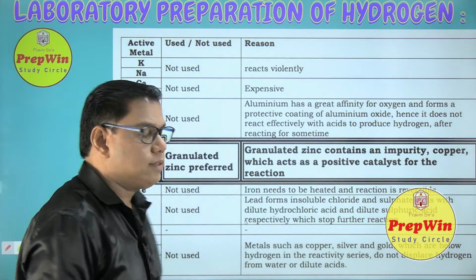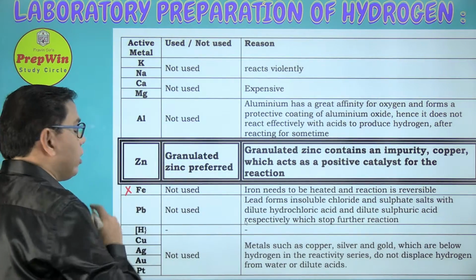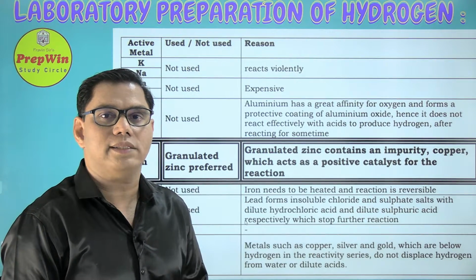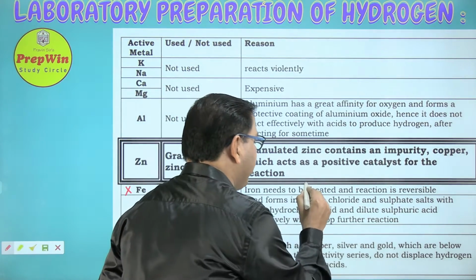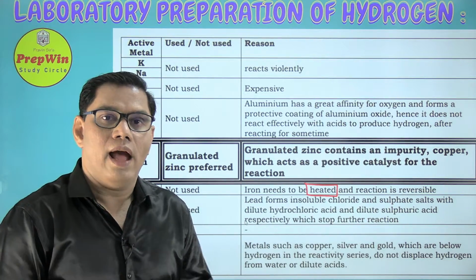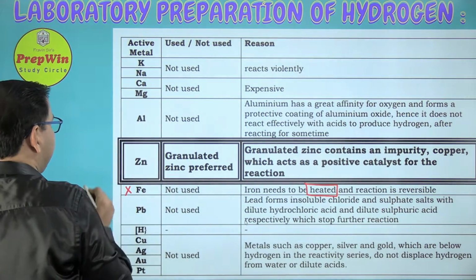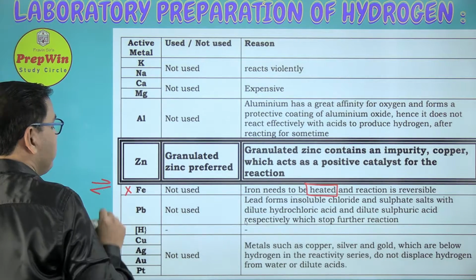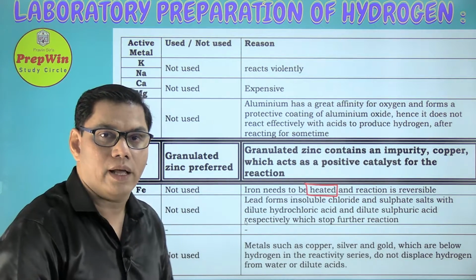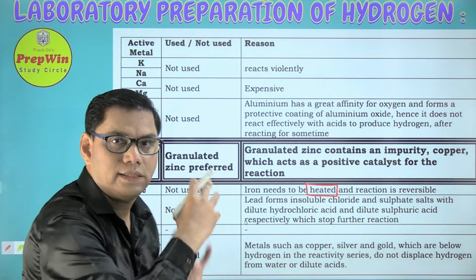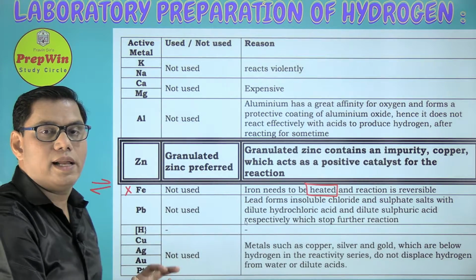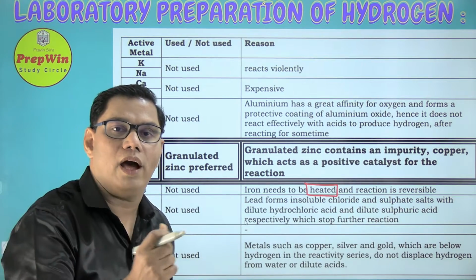Now let us discuss why iron is not a good option. There are two problems with the iron. Problem number one is that it requires a lot of heating. A lot of energy is wasted in heating the iron. And the second problem is that this reaction with iron is a reversible reaction. You come back to the starting point. Instead of getting hydrogen gas, instead of moving forward, you come back to the starting position. It is the same as when you play a ludo.